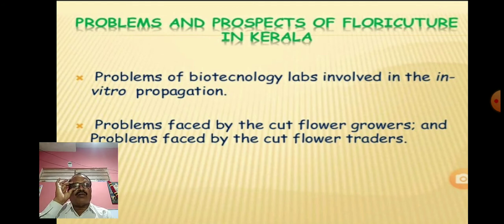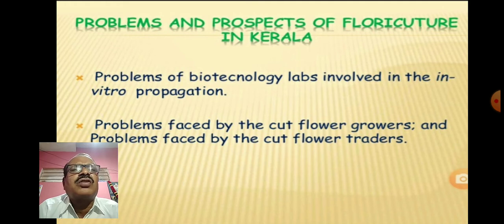And these flower producing plants can be produced in the laboratory by the use of micropropagation, by the use of biotechnology, where MS media is used, that is Murashige and Skoog media. That is nothing but the artificial nutrients we are giving to the smallest part of the plant.